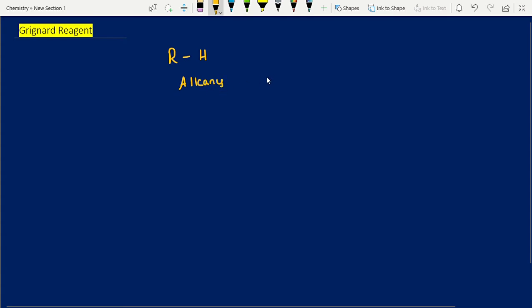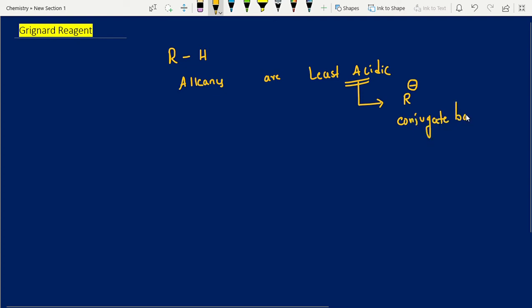Alkanes are the least acidic, with weak van der Waals forces. After losing hydrogen, what is the rest part? R minus. That is what we call its conjugate base, right? This is strong. So a weak acid gives a strong base.